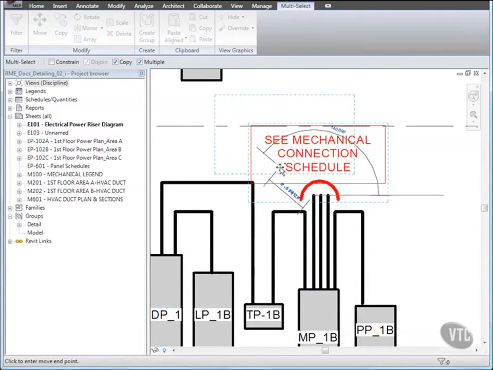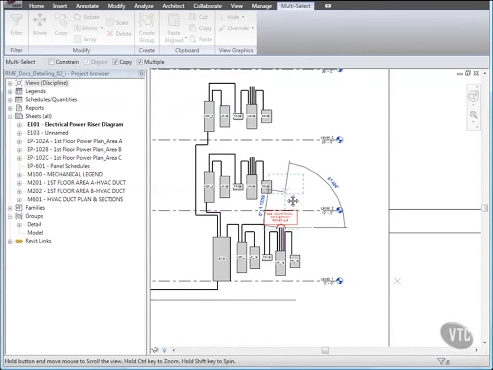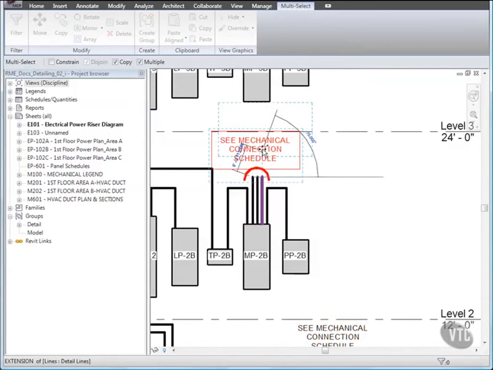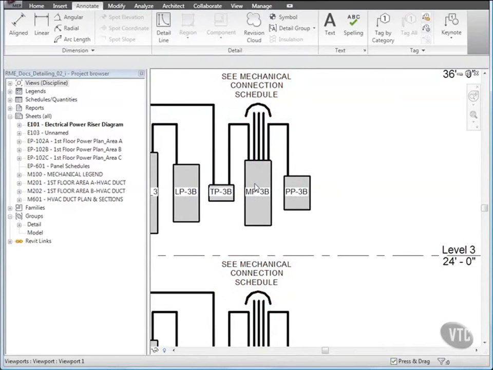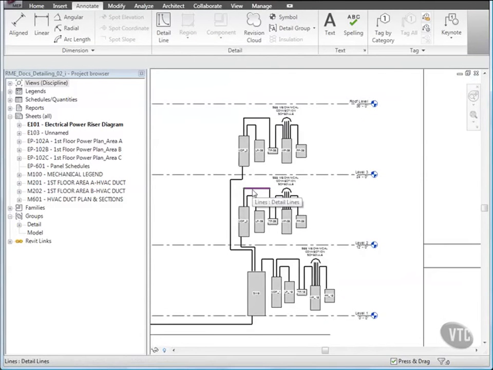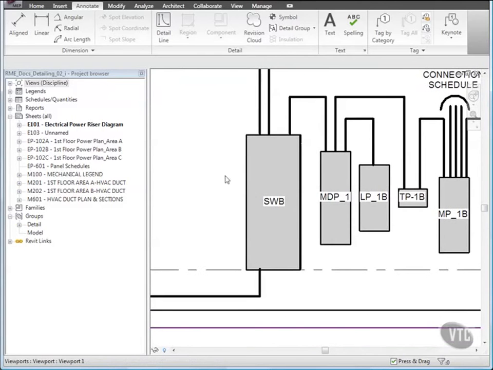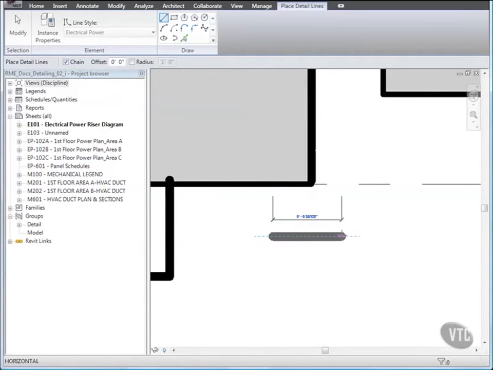Then click the endpoint of each corresponding line for the other 2 mechanical panels, MP2B and MP3B, as shown. Then press Escape, and next we'll use 3 detail lines to create a ground wire symbol. Zoom to the level 1 switchboard and click Detail Line, then click a point and move to the right and type 0 space 0.5 and press Enter.